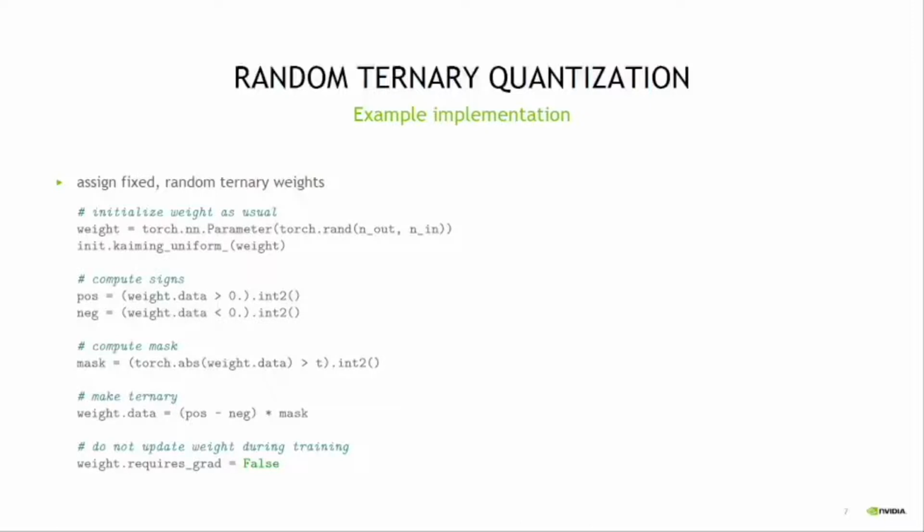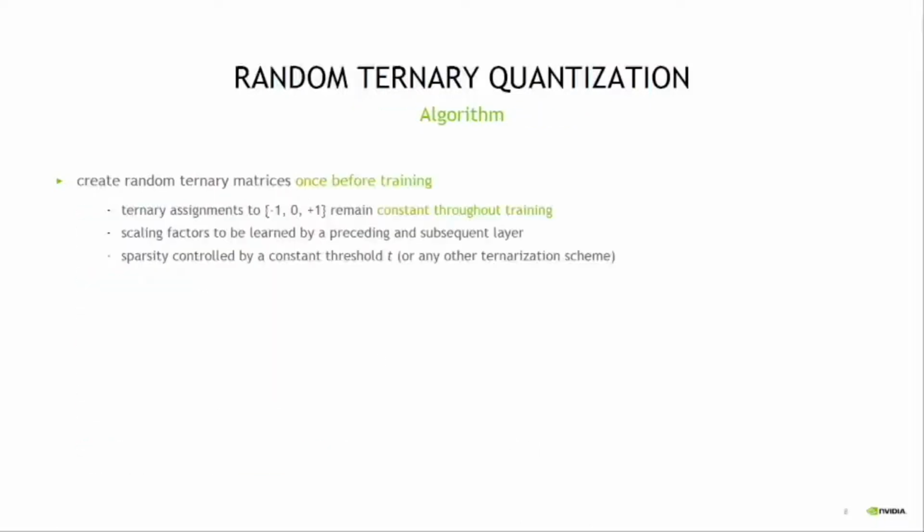In our algorithm, we only create random ternary matrices once before training. The ternary assignments, -1, 0, and +1, remain constant throughout training. Moreover, scaling factors are learned by preceding and subsequent layers, so we do not learn them ourselves. In our case, sparsity is controlled by a constant threshold t, but any other ternarization scheme would work.